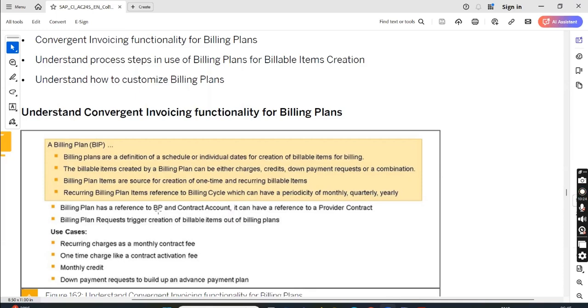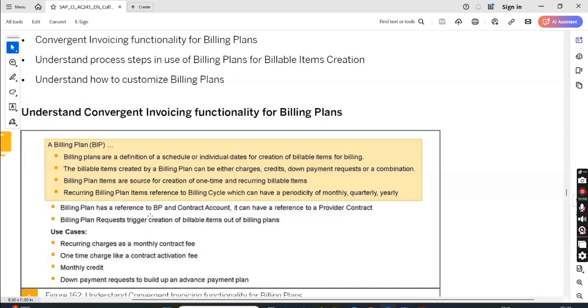A billing plan has a reference to the business partner contract account. Recurring billing plan items reference a billing cycle, which can have a periodicity of monthly, quarterly, or yearly. The one-time bit will not refer to any billing cycle. In scheduling, we have learned about billing cycles, monthly, daily, or quarterly. For the recurring ones, we will tag it to a billing cycle. Billing cycle tagging tells me whether this posting will be monthly, quarterly, or yearly, because it's a schedule, right?